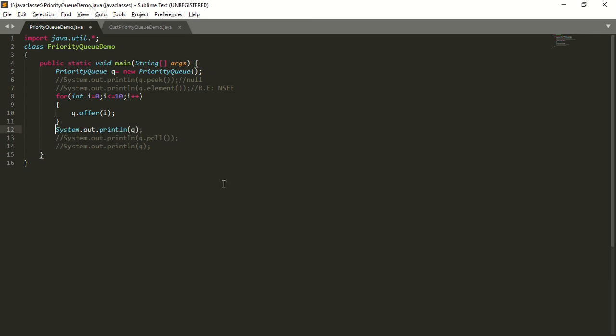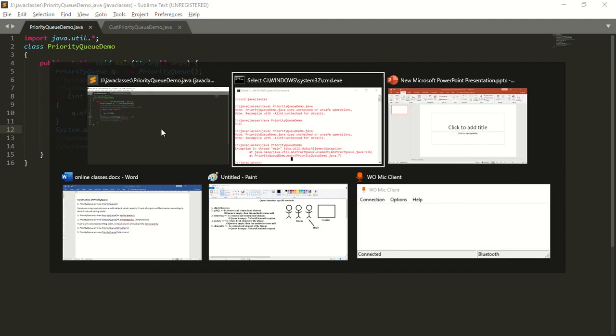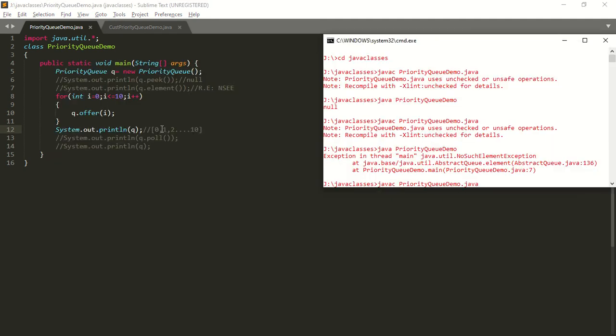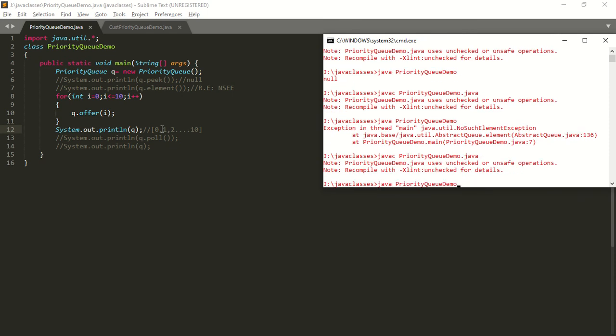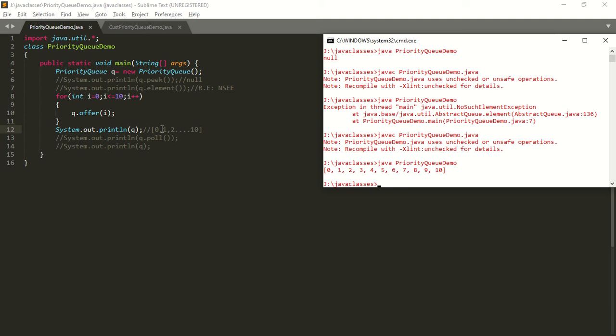I will print these objects. So what will be the output? The output will be within the square brackets, 0, 1, 2, etc. up to 10. So save the program, compile, javac PriorityQueueDemo.java. Next, when I run this program, what will be the output? The output will be the content of the queue, that is 0 to 10. The 11 objects will be printed.